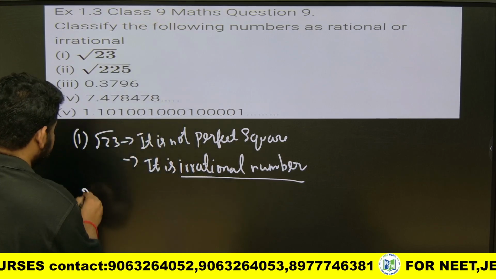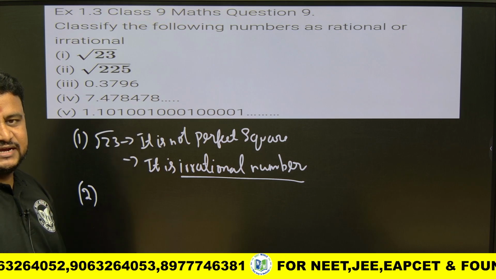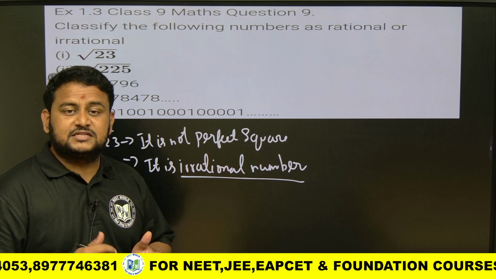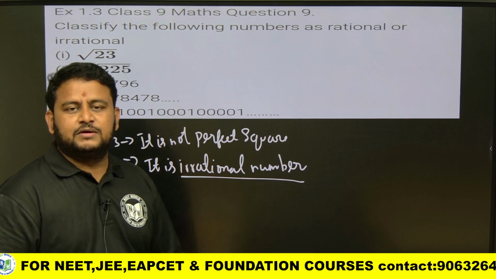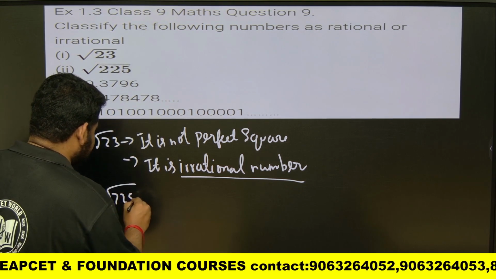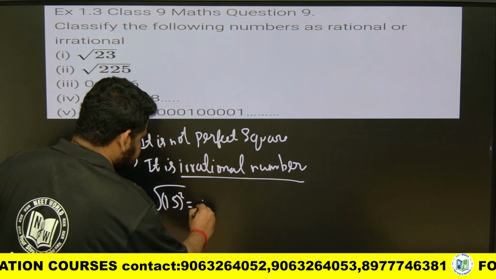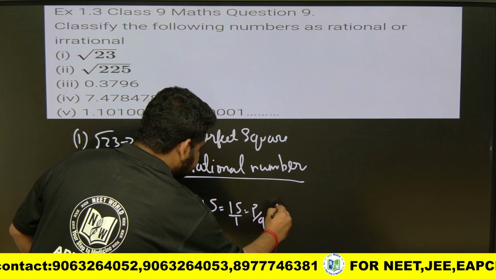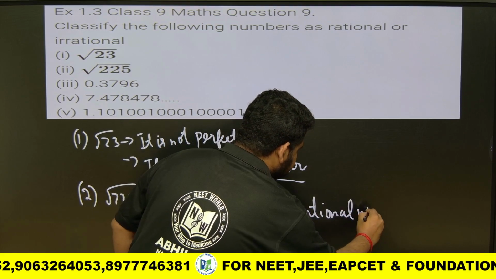What about the second one, root 225? You will think that since it is under a square root, it is an irrational number. But understand, root 225 is nothing but the square root of 15 squared. 15 is a rational number. That's why I am telling you, please learn squares up to 30. Root 225 can be written as root of 15 square, and if I remove the square root, it becomes just 15. 15 can be written as 15 by 1, which is p by q form. Therefore it is a rational number.